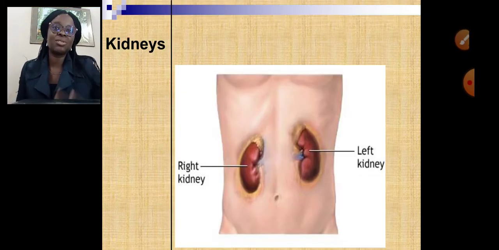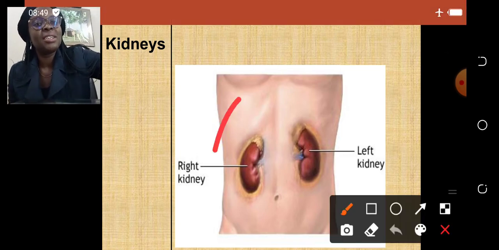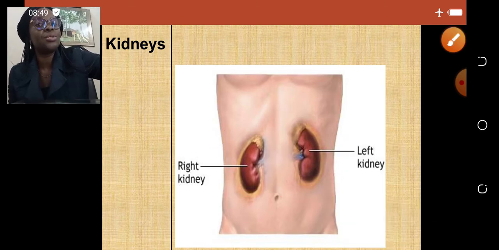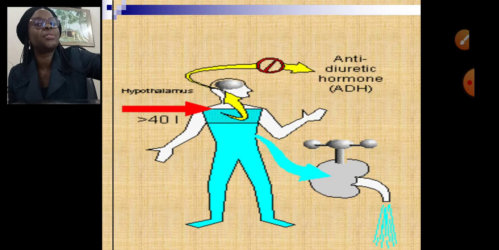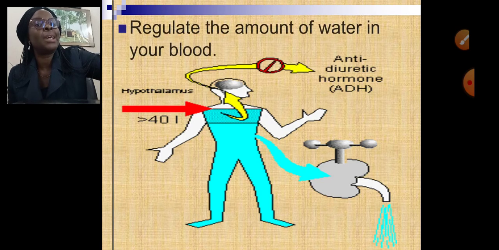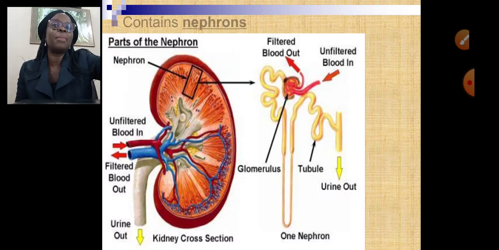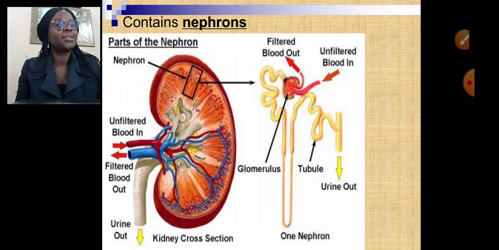Then our body also makes use of kidney. We have the right kidney, we have the left kidney. We are still going to look in detail at kidney. Your kidney helps us to filter urea out of the body. It helps to regulate the amount of water in our blood. It helps to regulate even the amount of salt in our blood. All right, and excess salt is being removed via the kidney.